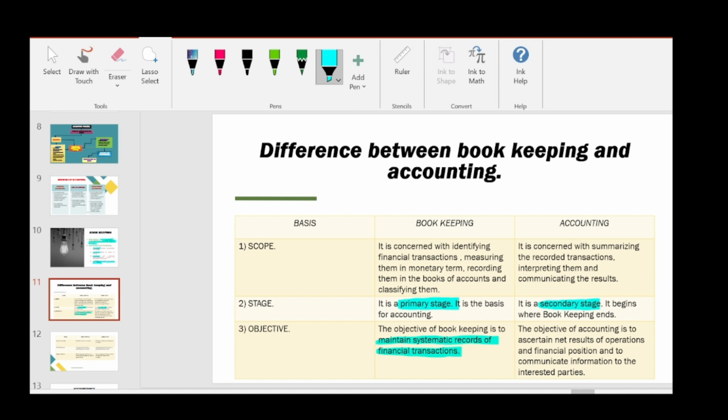Objective of accounting is to ascertain the net results of operation and financial position and to communicate the information to the interested parties. So the objective of accounting is to ascertain the net results of operation. Net results of operation means profit earned or loss incurred and financial position of the business. After ascertaining them, we will communicate to the users of financial statement. So this is the third objective.